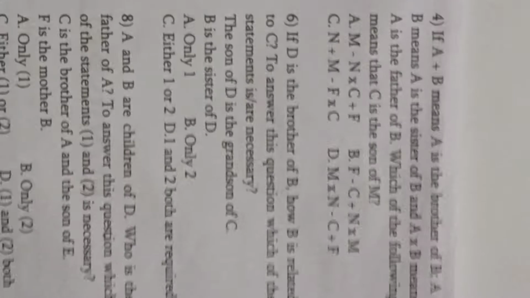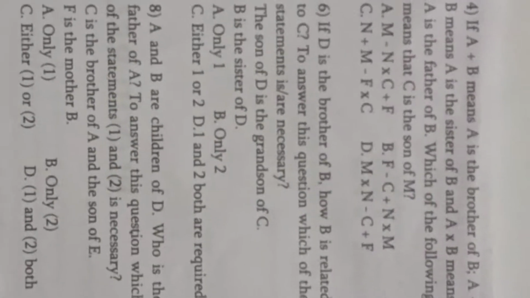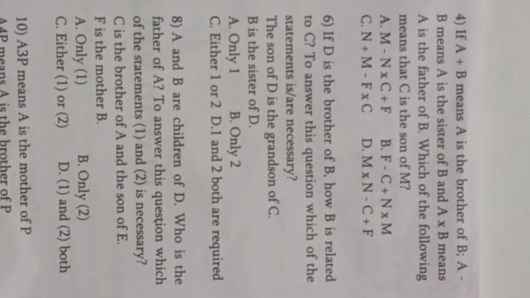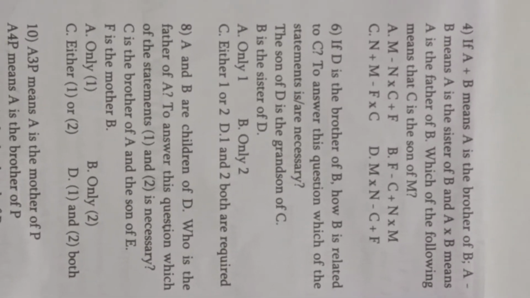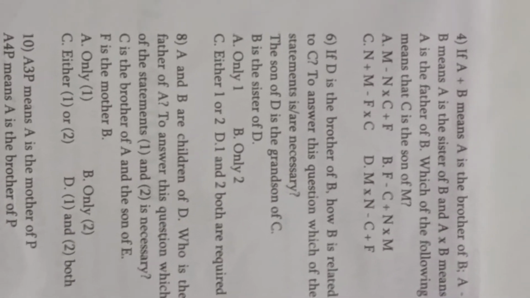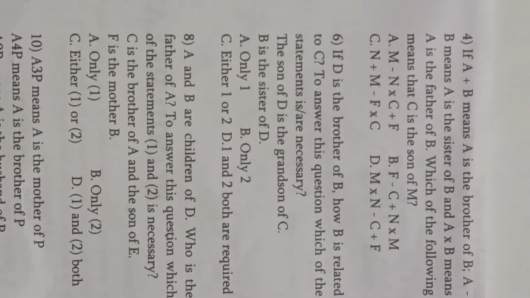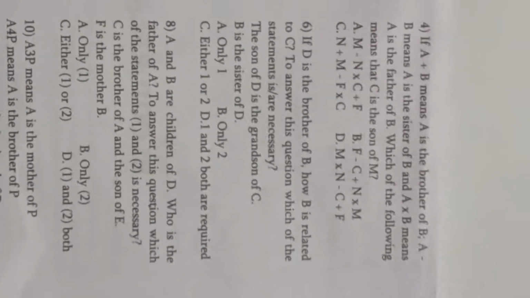Okay, next question is like this. If A plus B means A is the brother of B, A minus B means A is the sister of B, A cross B means A is the father of B, which of the following means C is the son of M? Please remember, the question is given: C is the son of M. Actually here they have given a hint. Let us write that hint.